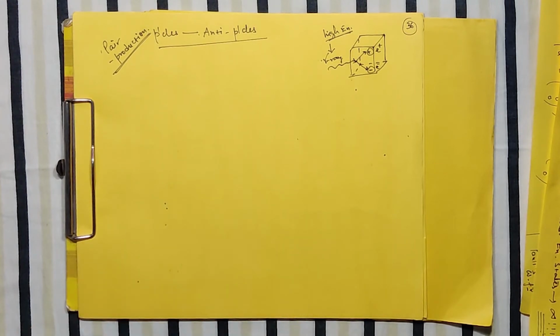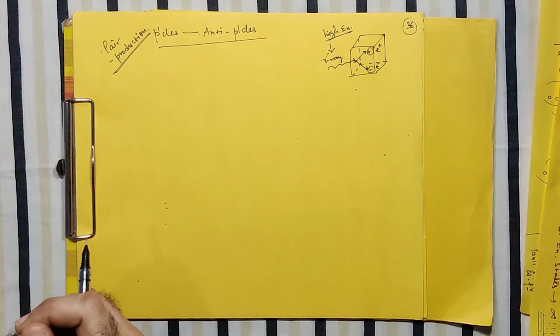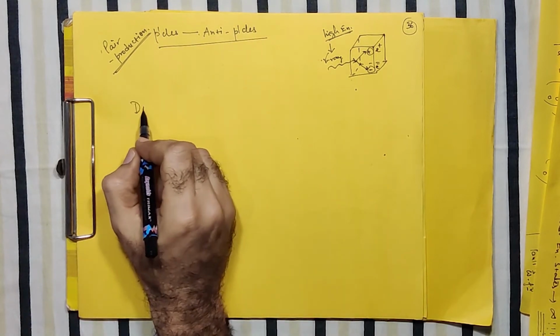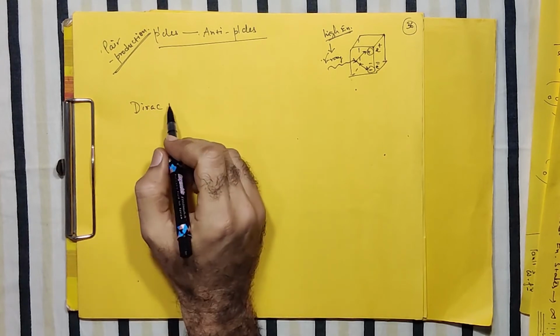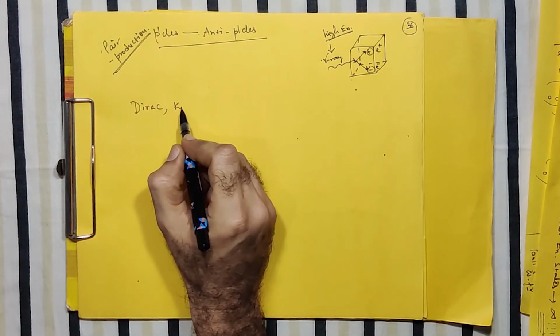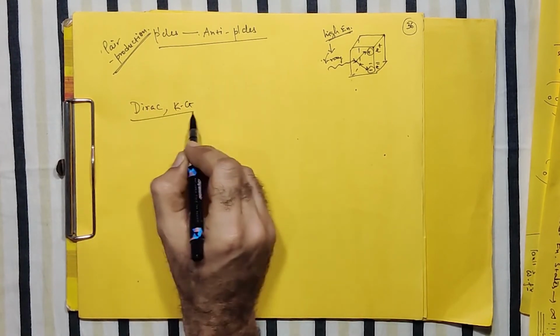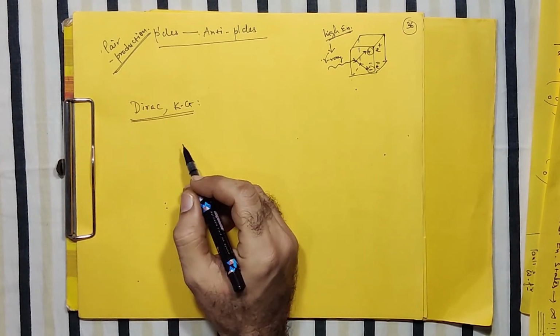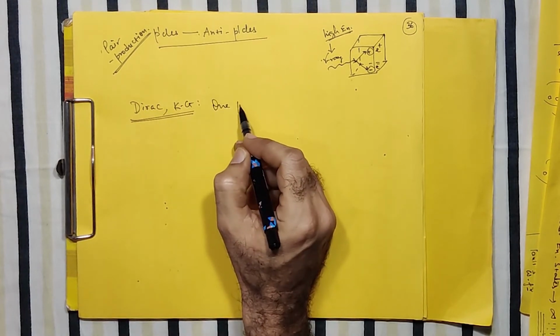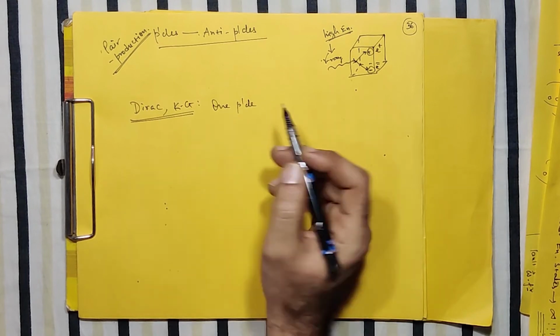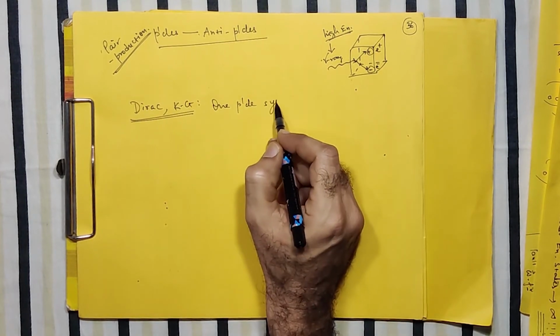So one issue that is common for both the KG equation and the Dirac equation is: how can we apply this Dirac equation or the KG equation to a one particle system? So this is another issue, and the last issue, that how this KG equation and Dirac equation can be applied to a one particle system.